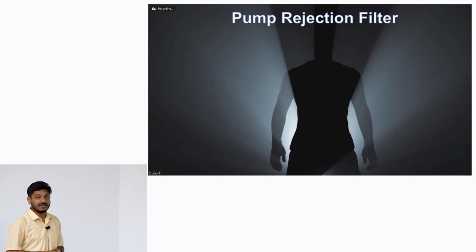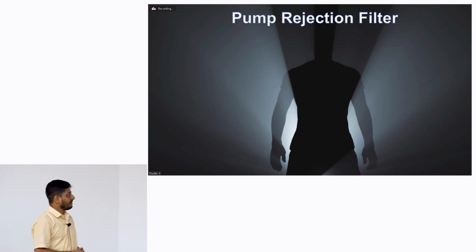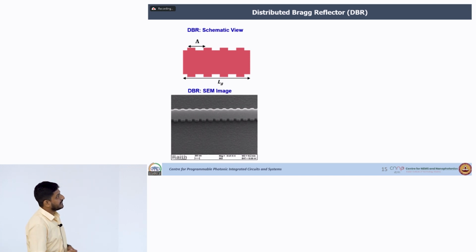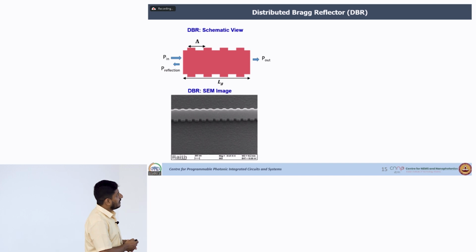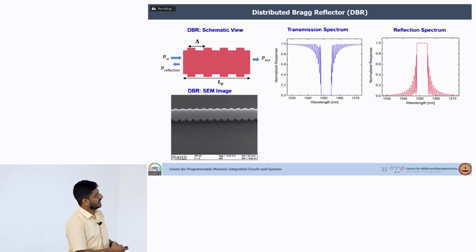Now, let us talk about the pump rejection filters, because this is the most challenging part. For the pump rejection filter, we have been working with these devices. This is a distributed Bragg reflector. So, this is a periodic grating along the waveguide length. This is the 3D image of the same. Now, if you launch power here, some of the power will reflect and some of the power will transmit depending on the wavelength. So, in the transmission you will see some power is dropped and that will come at the reflection.